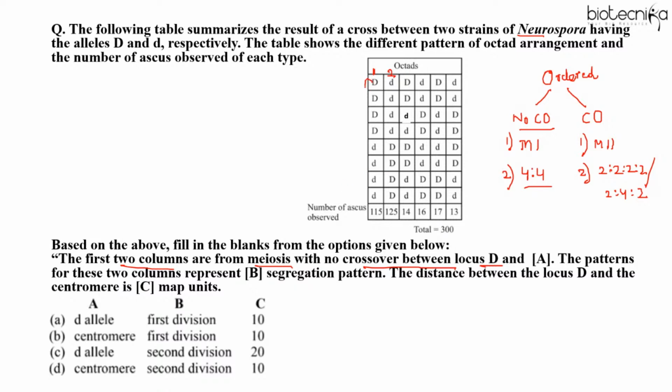What is the ratio? These four are of one type, these four are of one type. What is the ratio? Very good, Soumya, no crossover. So it means 4:4 ratio, right? So when there is no crossing over, yes, 4:4, Kavya, Krishna, Swagata, Shweta, absolutely right, Lakshmi, correct. Danpriya, very good. Revti, yes, correct. So that means the locus D and centromere it will be, right?